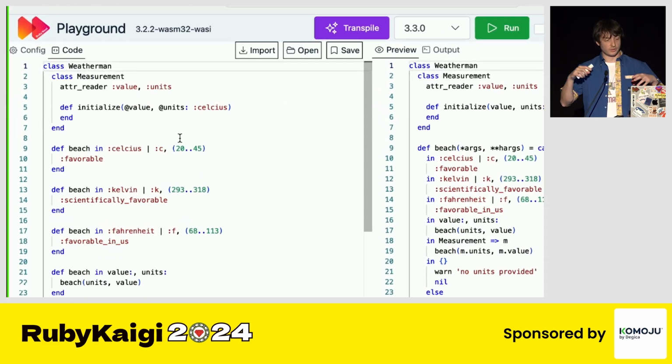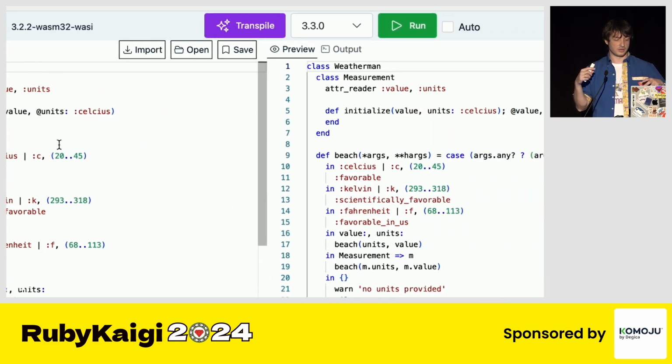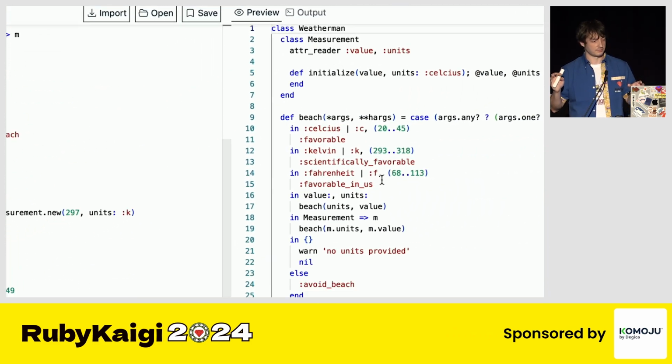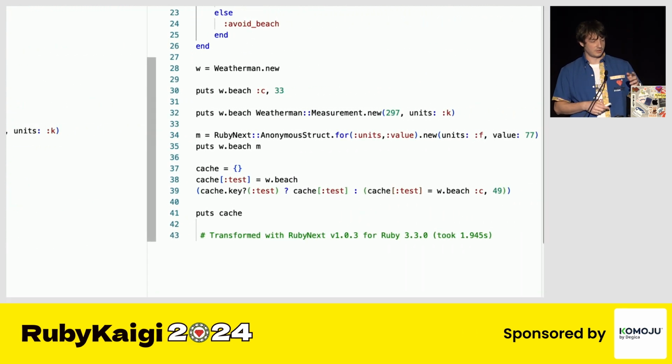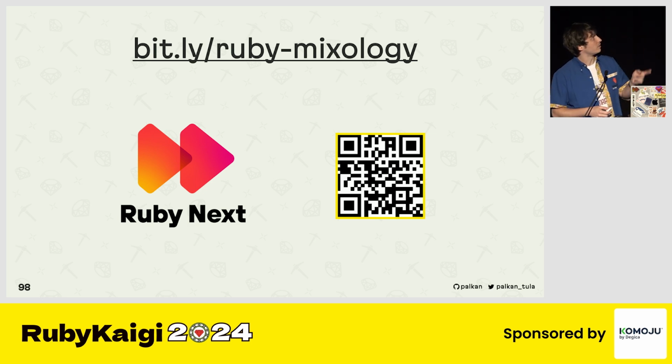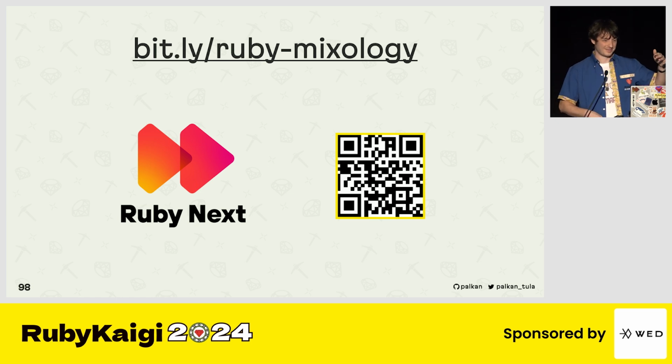I combined all the stuff I talked about today in a single RubyNext example. And you can see here how it looks in the transpiled version. It's available here, there's a short link. You can open it. It has a lot of rewriters, and it's a bit slow. It's not really optimized for performance, but it works. And I think that's it for today.